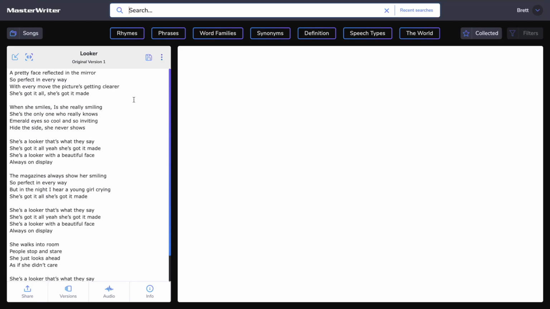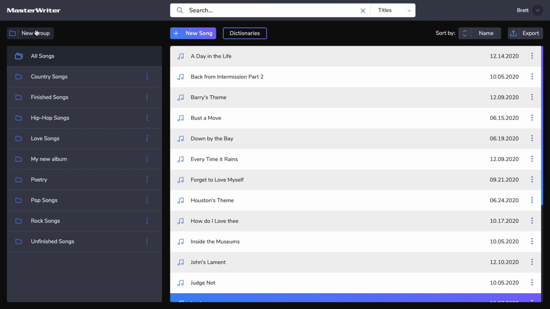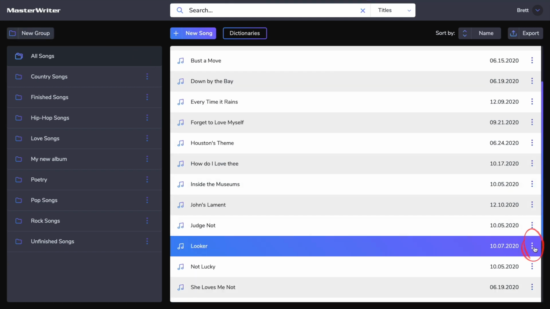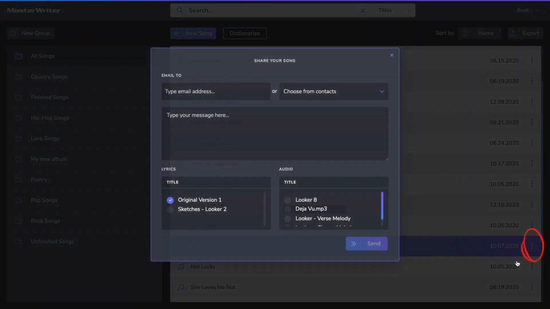Note, you're also able to share your project from the list page. To share from the list page, click the three dots and Share. Sharing from the list page works exactly the same as sharing from within the song file.